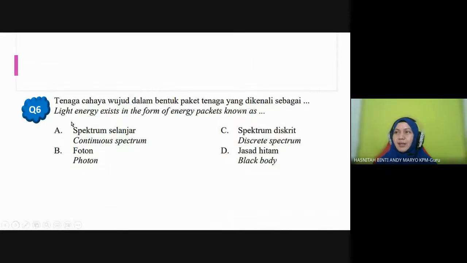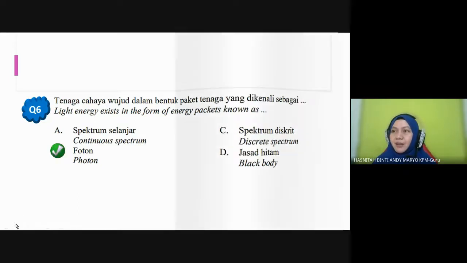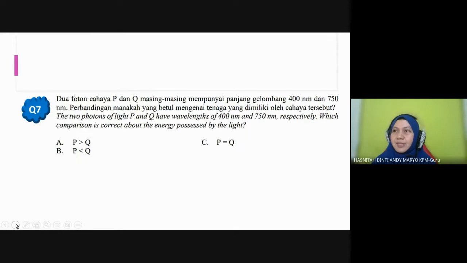Light energy exists in the form of energy packets. Special small energy packets known as what? Continuous spectrum, discrete spectrum, black body, or photon. So this one is very easy, photon. Okay, photon. Question number 7, students.